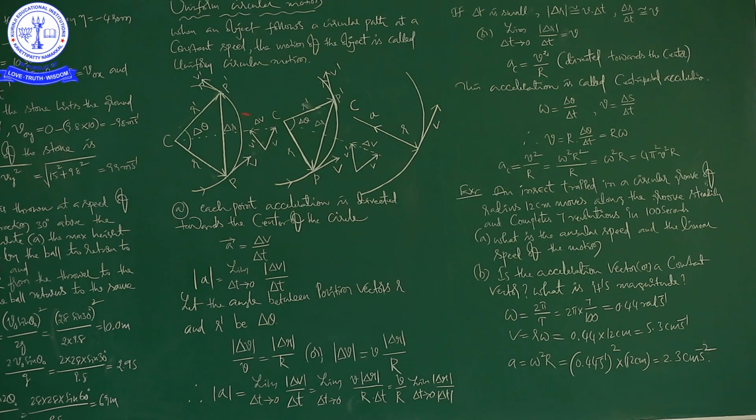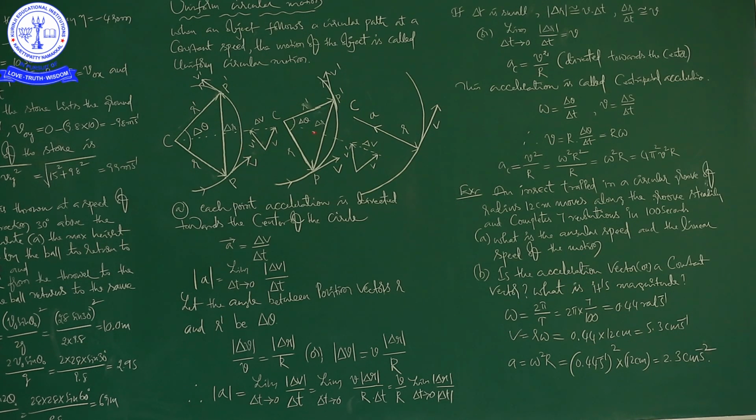After the displacement, our concentration is velocity. See here, V is the velocity of the body at P, and V dash is the velocity of the body at P dash. To calculate the acceleration, we need the change in velocity, which is delta V.